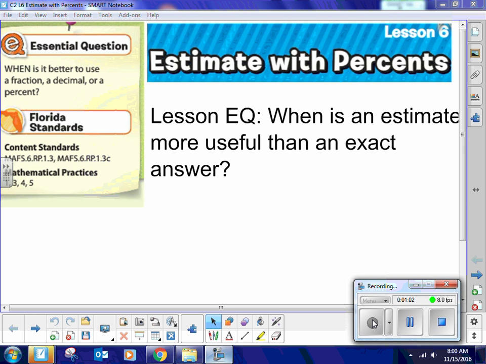All right. The lesson essential question is, when is an estimate more useful than an exact answer? I'll go ahead and answer that a little bit later on to make you listen to the video. Okay, so remember to pay attention. Remember to answer that.